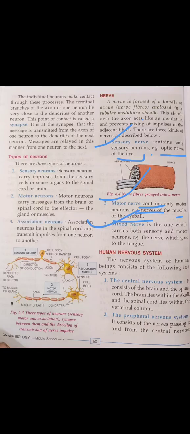Motor nerve contains only motor neurons, for example nerves of the muscles of the eyeball. And third is mixed nerve, which carries both sensory and motor neurons, for example the nerve which goes to the tongue. Now, the next topic we will start in the next class.